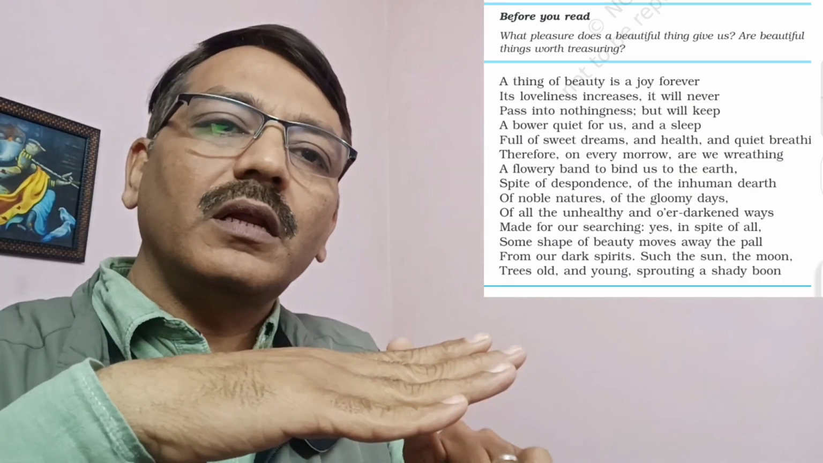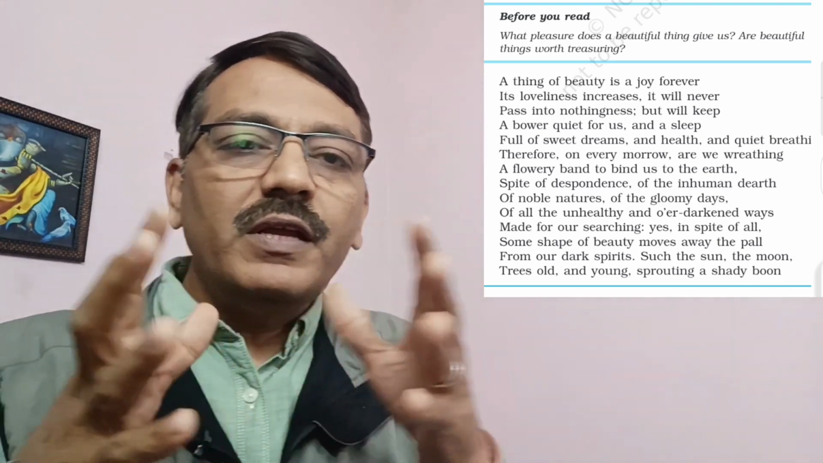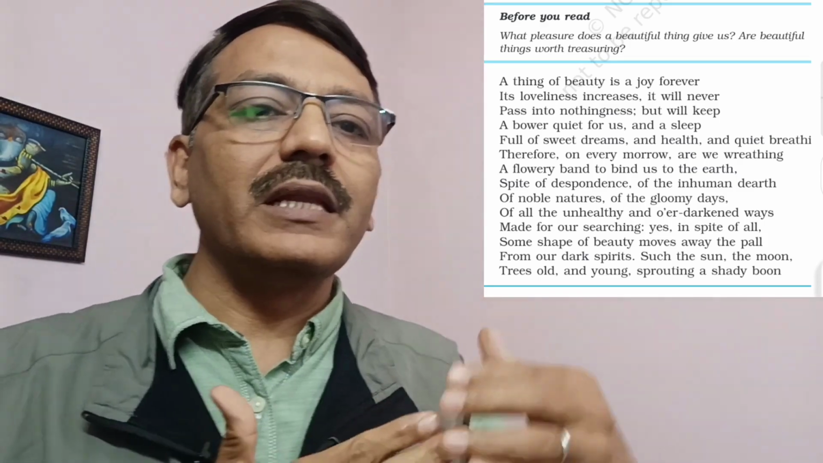A thing of beauty is a joy forever. A thing of beauty means beautiful things. Joy forever, everlasting joy, or better, eternal happiness, eternal bliss, we can say. So, beautiful things are the source of eternal joy. They always give us joy. Next he is saying, its loveliness increases. The loveliness of real beautiful things always enhances, always increases.